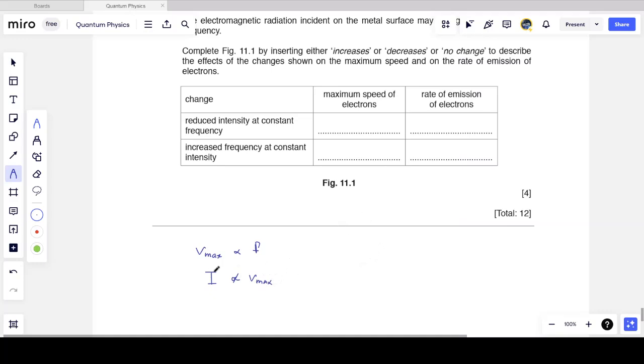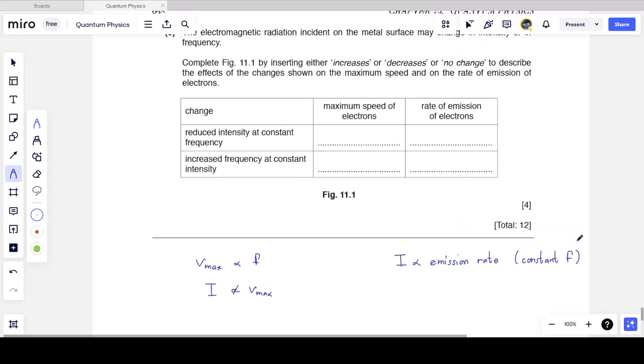There's no relationship between intensity and speed. Just the number of emitted electrons will increase when the intensity goes up. So intensity is proportional to the rate of emission, the rate of electrons being emitted from the surface, provided that we have a constant frequency.